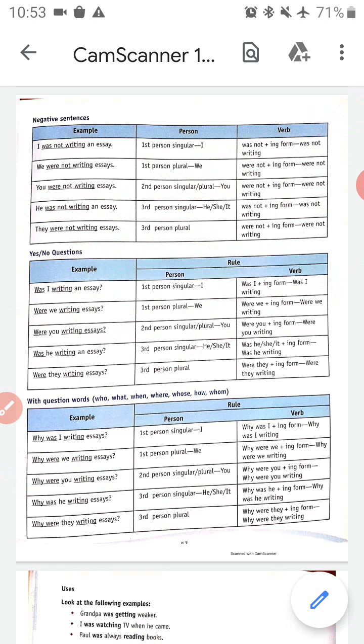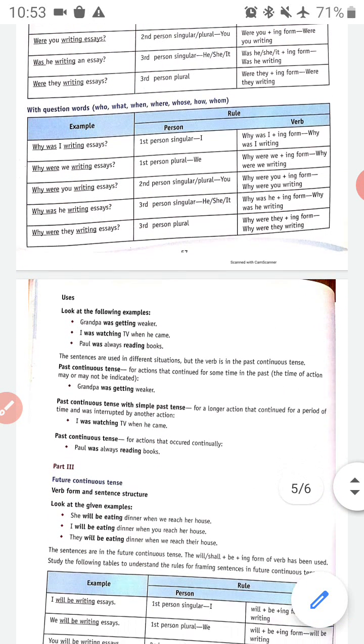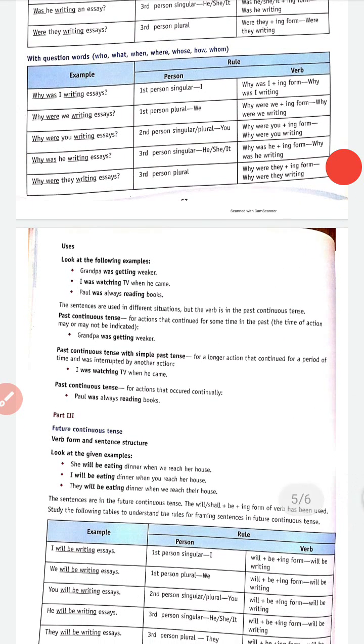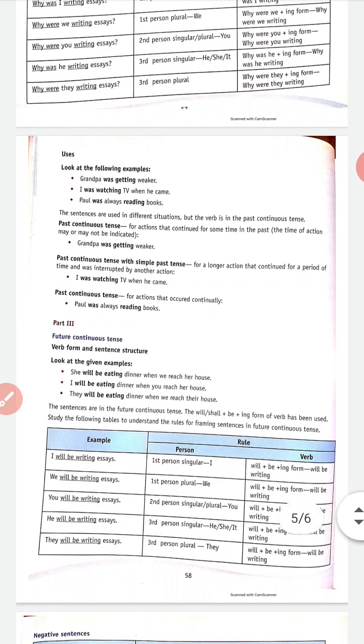Now next is our future continuous tense. Again here some uses of past continuous tense have been given. It is the same as the explanation I have given you above. Further we'll study our future continuous tense. So how do we use future continuous tense?